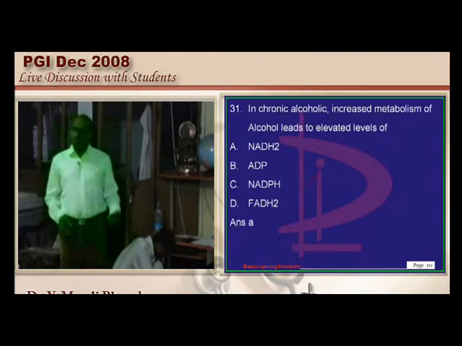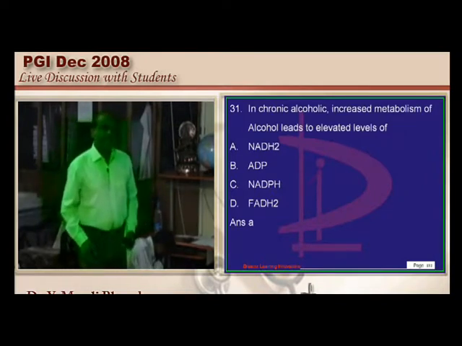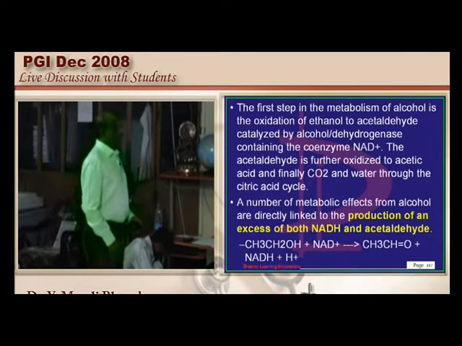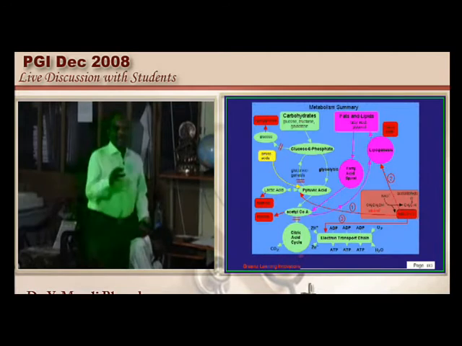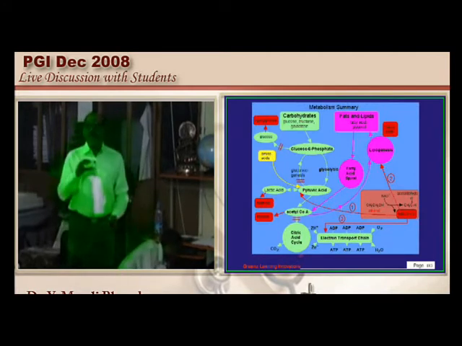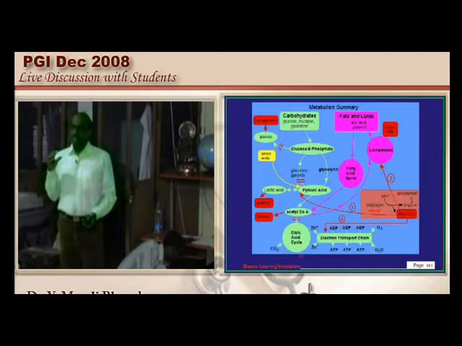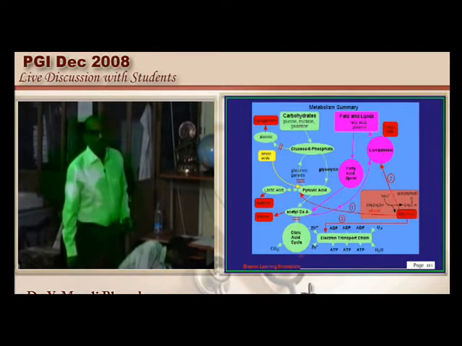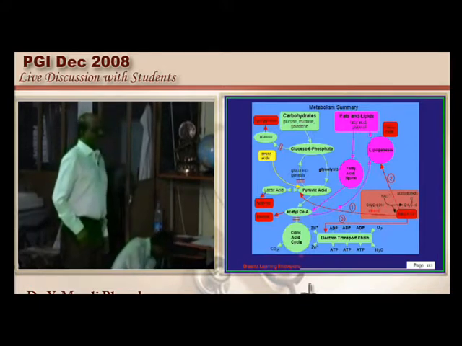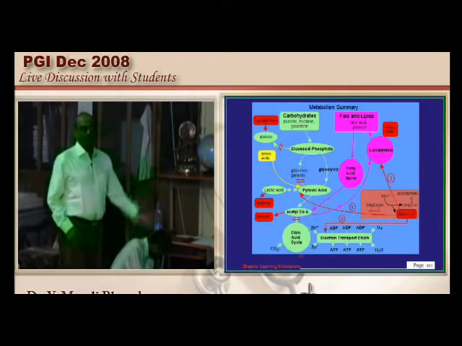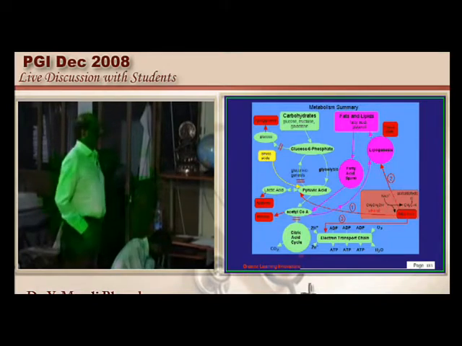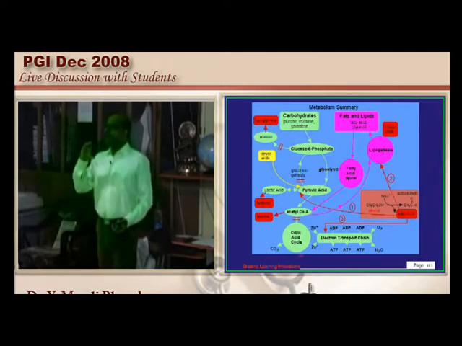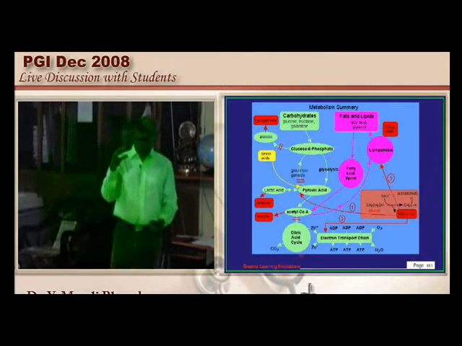Now why does alcoholism lead to toxic effects on the body? What is the underlying cause for that? The most important thing is alcohol dehydrogenase, which has NAD plus as the coenzyme and is very important for the metabolism of alcohol. So this quickly reviews the metabolic pathway of alcohol. Whenever alcohol is metabolized, a lot of NAD plus is converted into NADH.